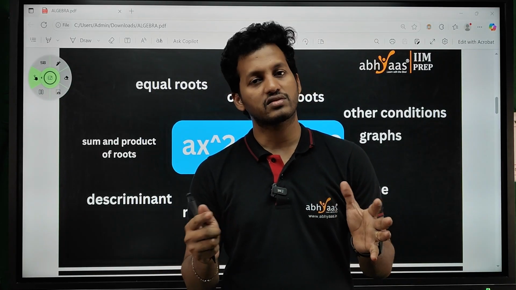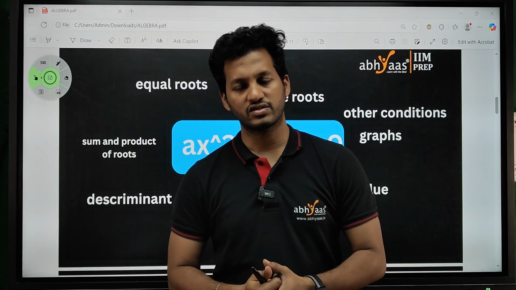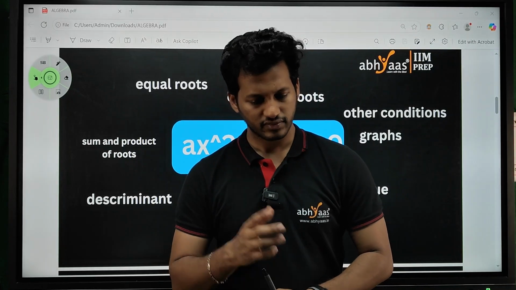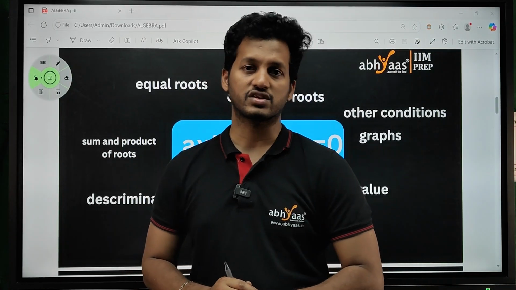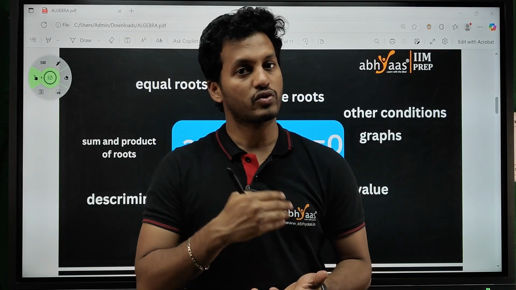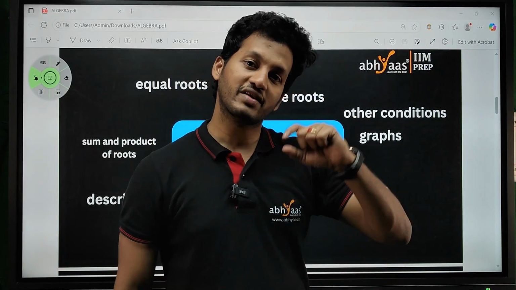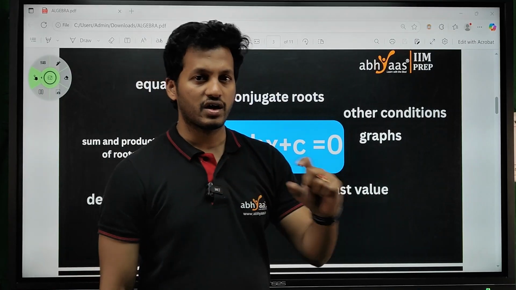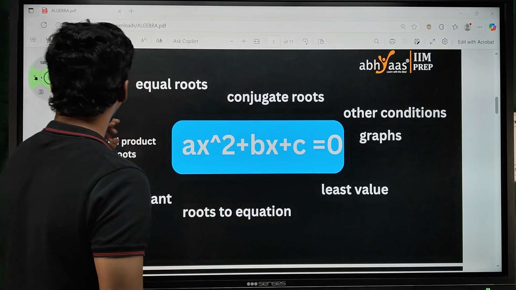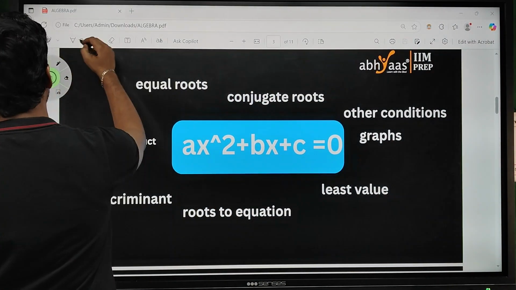So through matrices you can solve different equations, right? In that also linear equations can be asked. But coming to quadratic equations, how they can be asked, what topics we have to deal with, and what previous year questions of different BBA entrance exams were asked, we are going to cover that.